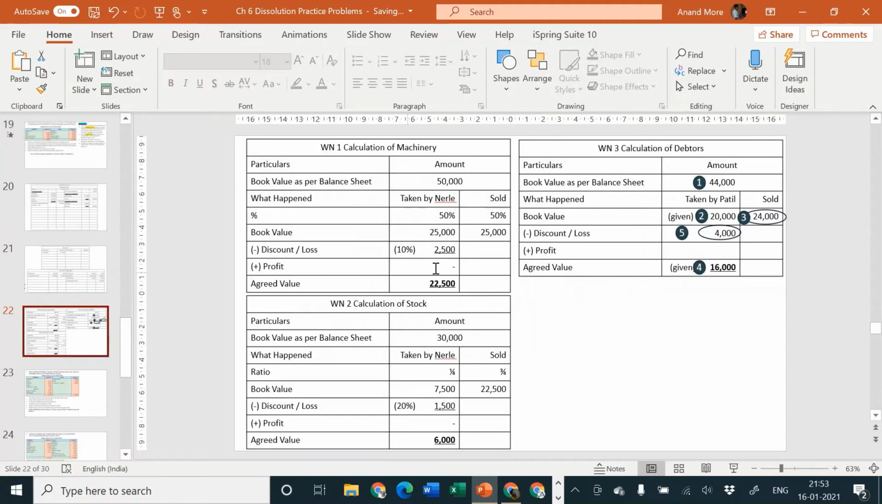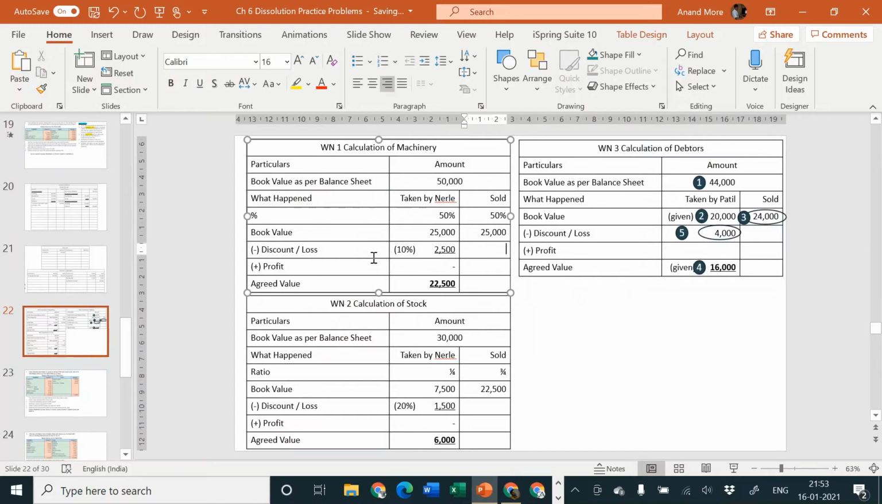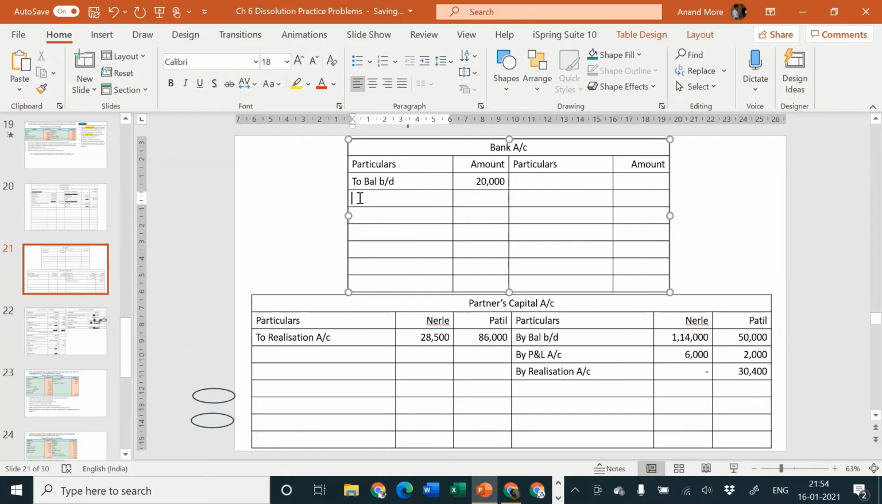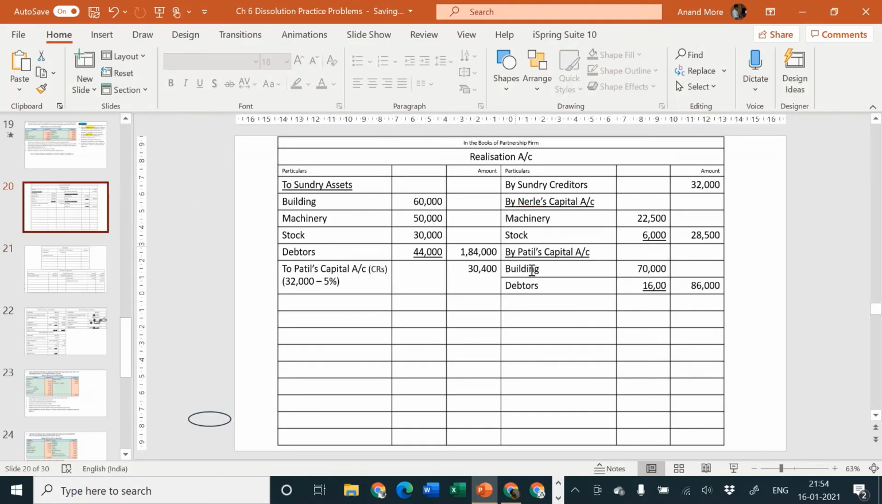Next one is balance of machinery was sold at a loss of rupees 4,000. So now they are talking about this machinery sold at a loss. So I'm going to write in the line of discount or loss 4,000. Nothing is there in profit. So 25 is the book value, sold at a loss of 4,000, so aggregate value must be 21,000. That means cash is coming in and machinery is going out. Entry will be cash or bank account debit to realization account, realization account credit side by bank account.